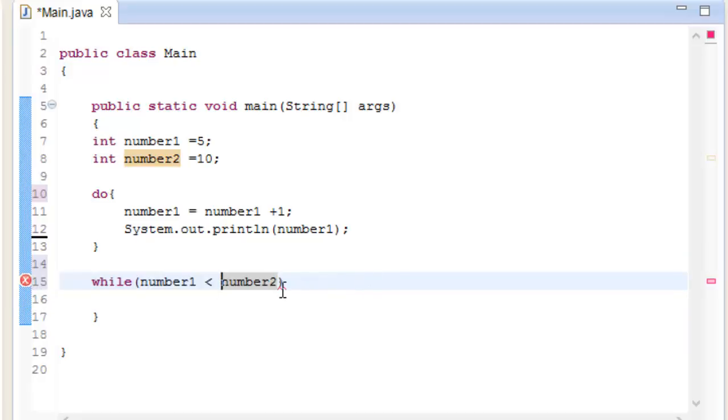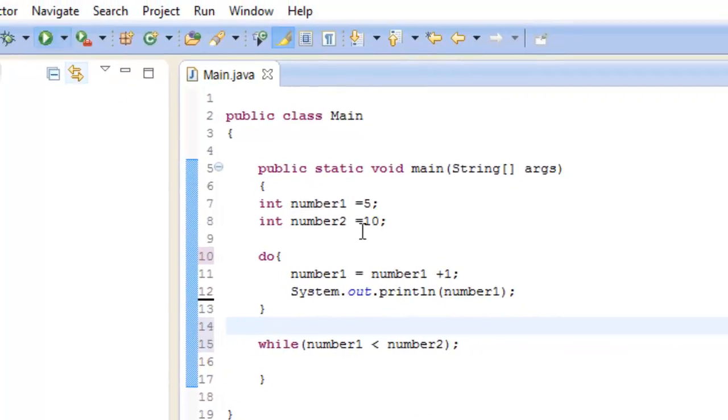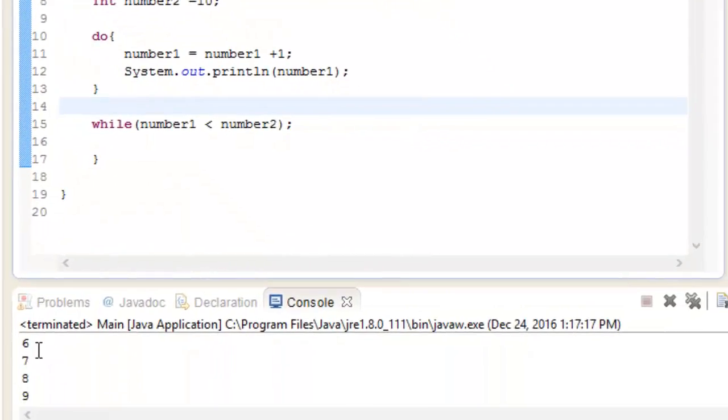There you see an error message because I have not added this one. Now the error message is gone, so it is going to read the do message. Mostly the do loop is not more useful because it is somewhat like the while loop. As you know, the while loop is still there in this loop, so it is going to execute from the do loop and go to the while loop. Let's play that out. The same way it is going to add 6, 7, 8 and 9. So it read the do loop and while loop at the same time from top to bottom.